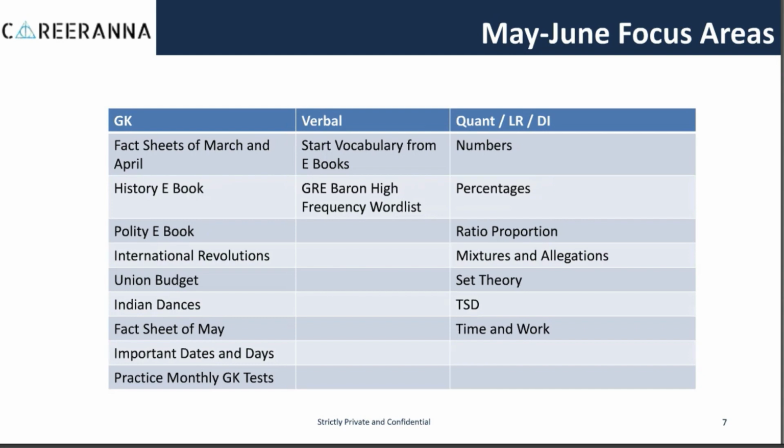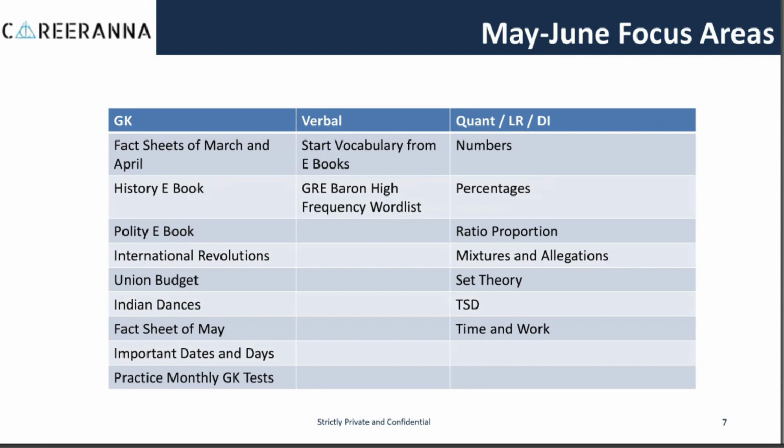Coming to the topics from Quant, LR and DI which you should be focusing on for May and June, these topics include numbers. Study numbers at a very basic level. You don't need to solve level 2 and level 3 questions from numbers. Just the introductory level and level 1 questions of numbers should be good. The reason, despite the fact that from numbers you will hardly get one or two questions in the exam, is that we make you study numbers first because numbers is the base of every other topic which you are going to study.